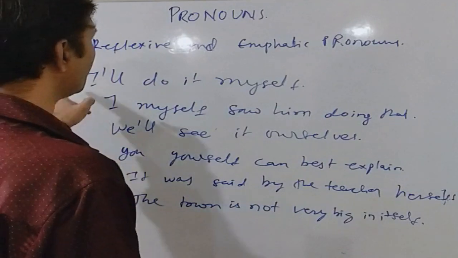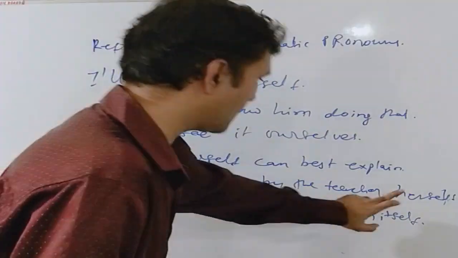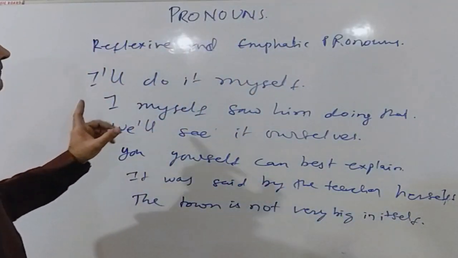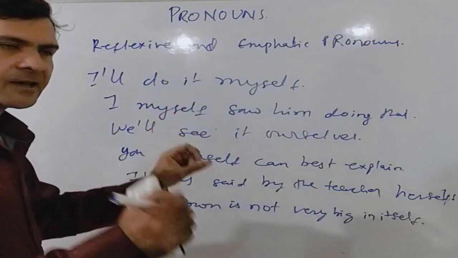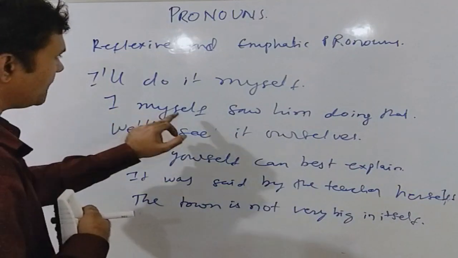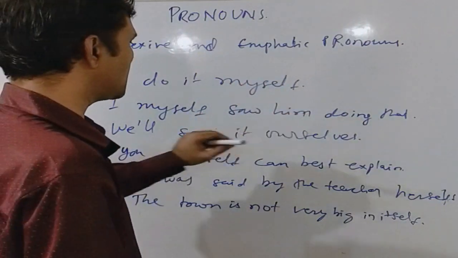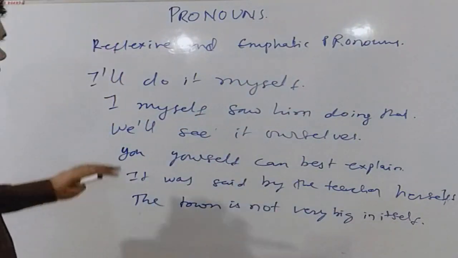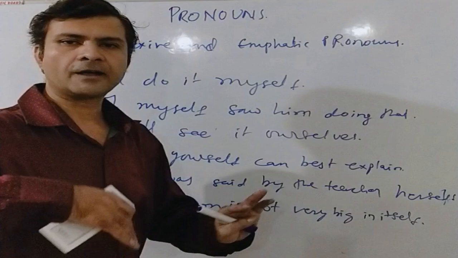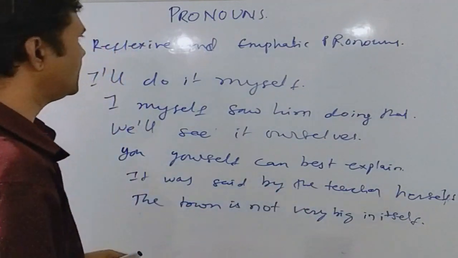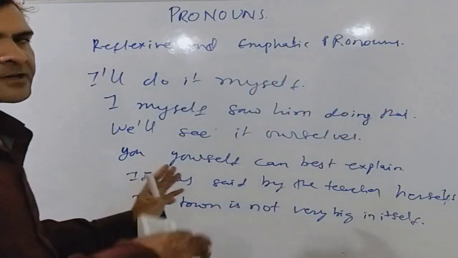Now, in all these examples, the compound personal pronoun myself or ourselves or yourself or herself or itself are being used to emphasize on something. I will do it myself. It is being emphasized that I myself will do something. I myself saw him doing it. I was the person who saw him. So, emphatic pronouns are used to emphasize on something. So, a compound personal pronoun is reflexive if the subject is turning back or reflecting on itself. And a compound personal pronoun is emphatic pronoun if it is being used to emphasize on something.